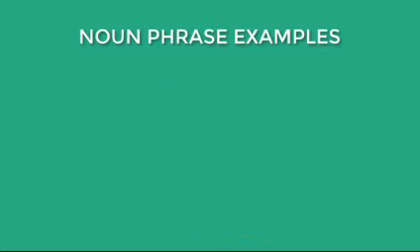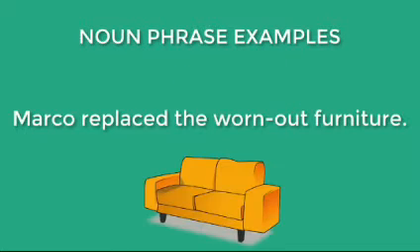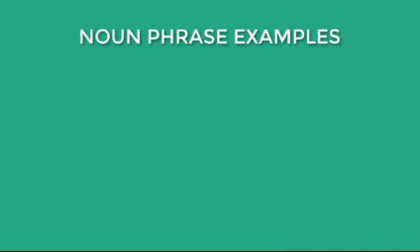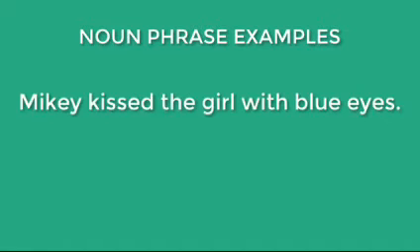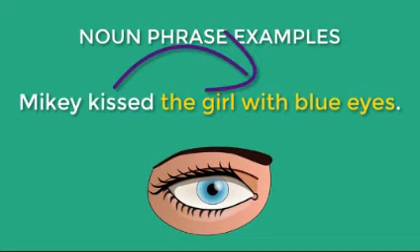Let's look at another noun phrase. Jasmine baked a chocolate cake. In this example, a chocolate cake is the object of the verb baked, and it is also a noun phrase. Marco replaced the worn-out furniture. In this noun phrase, the worn-out furniture is the object of the verb replaced. Let's look at this other example. Mikey kissed the girl with blue eyes. In this example, the girl with blue eyes is the object of kissed, and it also has a preposition, with blue eyes.